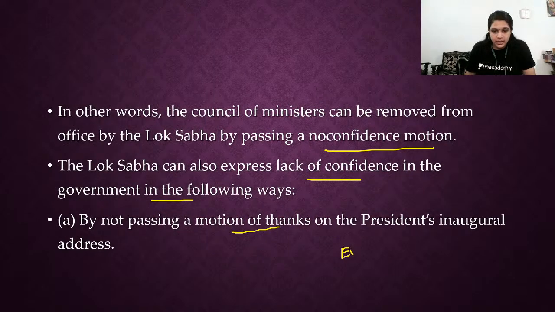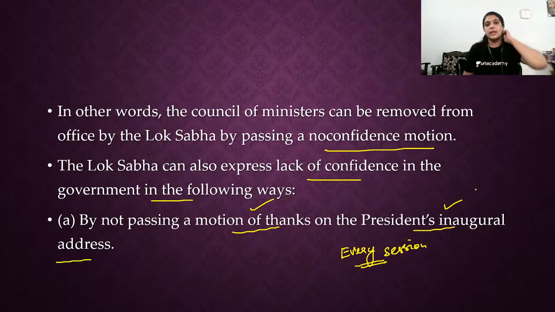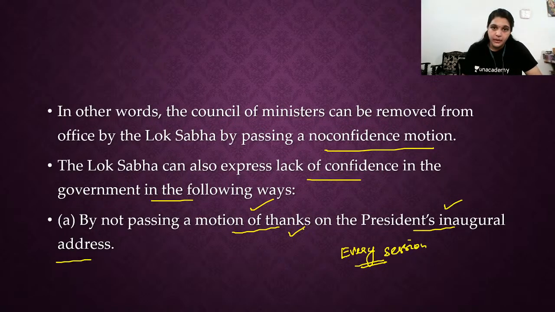During every session, at the start of every session, especially during a new session after a general election, the President's inaugural address is called the motion of thanks. The President lays down the facts, lays down the information regarding the previous year. Okay, what are all the policies the government has laid, everything. Then there will be a vote for the motion of thanks. During that voting, the entire Parliament should pass that vote. Otherwise, the motion of thanks will not be passed, and if the motion of thanks does not pass, it means it's the failure of government and the entire Council of Ministers should resign.